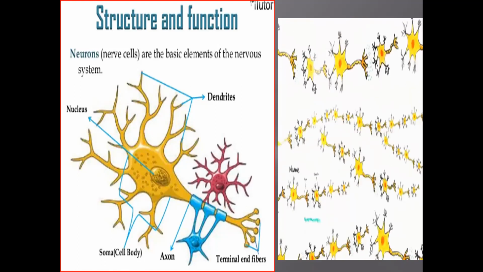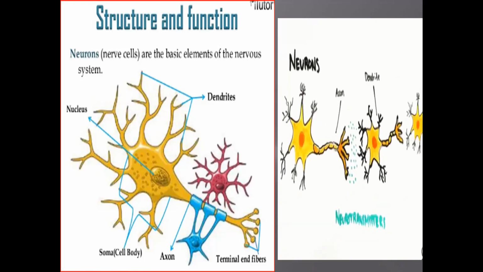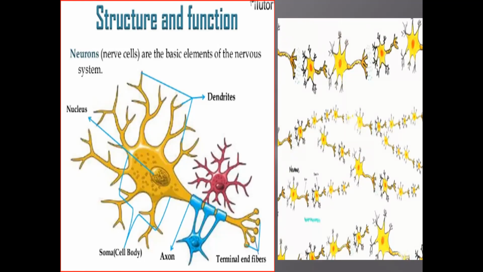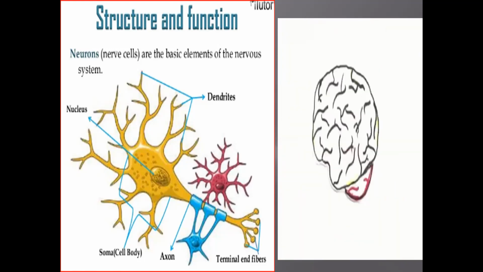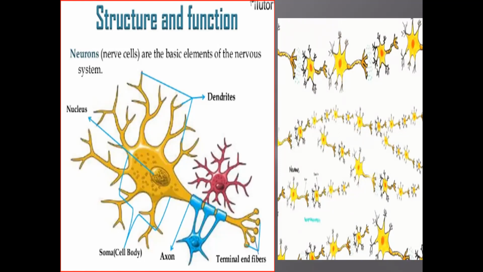Whereas motor nerves are the nerves that carry messages from the brain or the spinal cord to the different parts, that is muscles or glands of the body. Mixed nerves carry messages to the brain as well as bring orders from the brain.